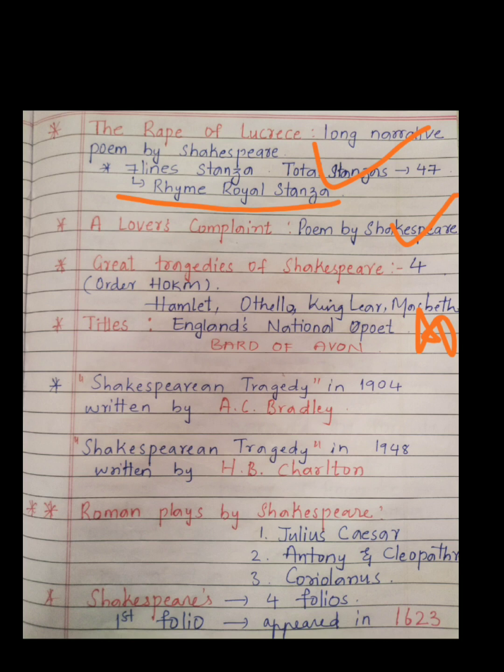As a famous poet, he got the titles England's national poet and Bard of Avon. The meaning of the word bard is poet. Because he was born on the bank of the river Avon, he was given the title Bard of Avon. Okay, then we have the next one.